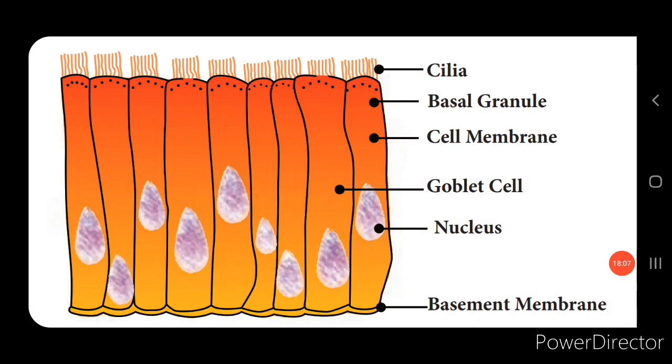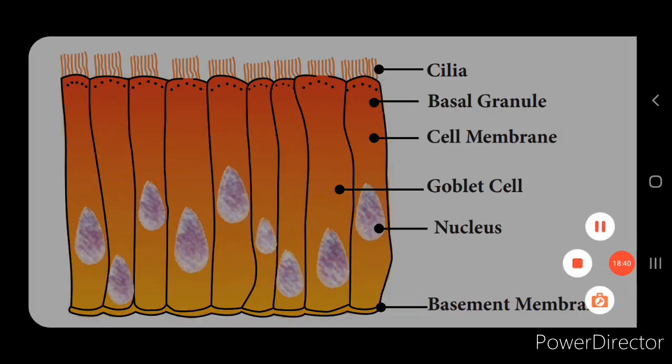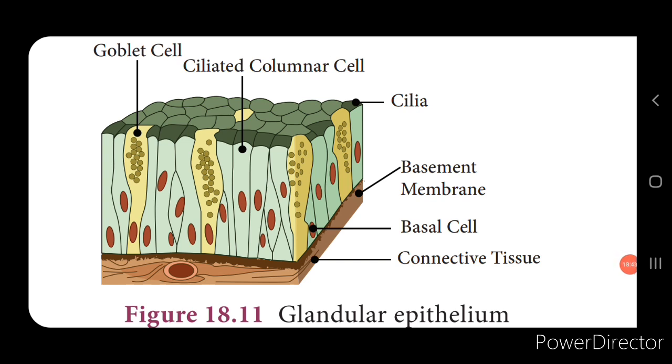Next is the ciliated epithelium. Ciliated epithelium is named after the presence of a hair-like structure at the top. You can see the hair-like outgrowth. Because of that cilia, it is called the ciliated epithelium, and these are found in the windpipe, bronchi, kidney tubules, fallopian tubes of the oviducts, etc. The main function of this epithelial tissue is the movement of particles or mucus in a specific direction.